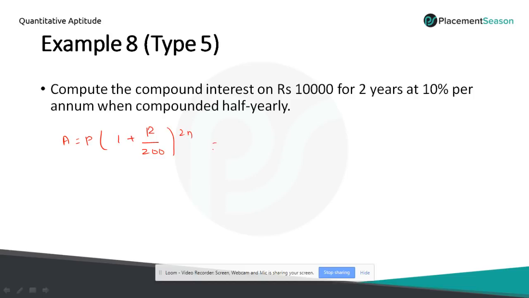Okay. So substitute the values. So the amount they have given, 10,000 into 1 plus r value is 10 by 200 power 4. So simplify this value, you get 10,000 into 1 plus 1 by 20, because 10 by 200 is 1 by 20. So 1 plus 1 by 20 will be equal to 21 by 20 power 4.